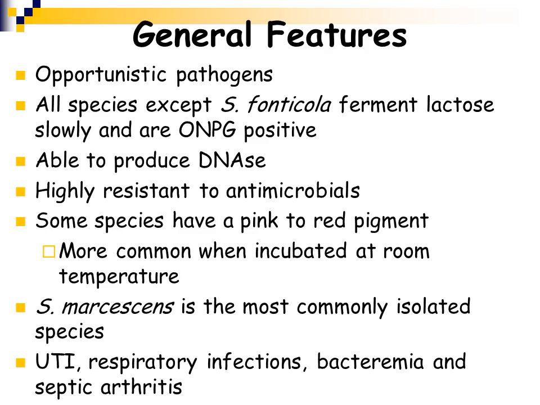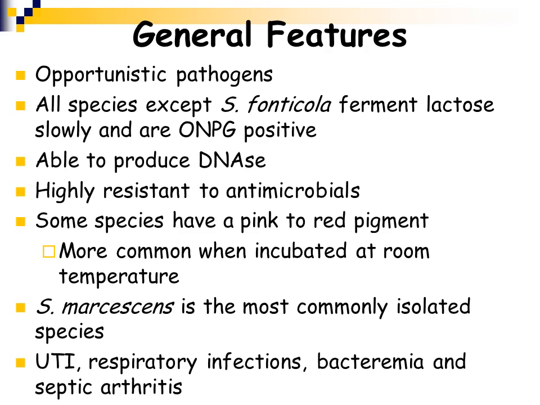All of the species except for Serratia fonticola ferment lactose slowly. So they are slow lactose fermenters and are ONPG positive. They also produce DNase, which is an enzyme that can break down DNA. They are highly resistant to antimicrobial agents.